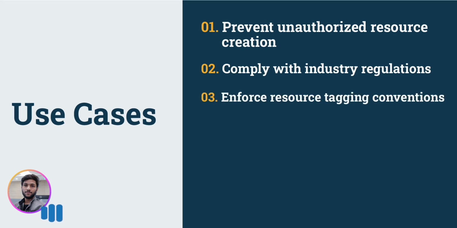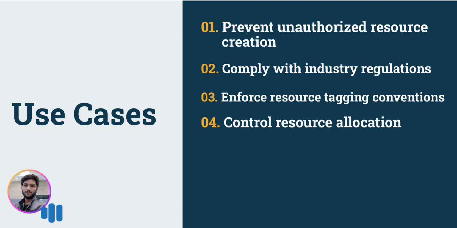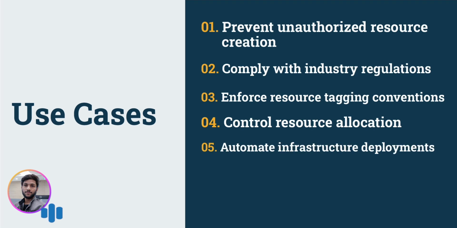Next one is enforcing resource tagging conventions. In this use case, we implement governance and control. Use Open Policy Agent to require that all resources be tagged with specific information such as the owner, department, or application. Next one is controlling resource allocation. In this use case, for implementing governance and control, you define policies that limit the number of resources that can be allocated to different teams or projects.